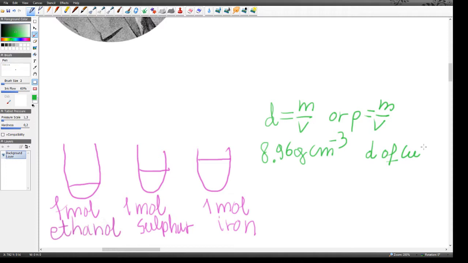The pressure can also affect how much volume something takes up. So when you're measuring density, you've got to use the same temperature and pressure for everything you're measuring.